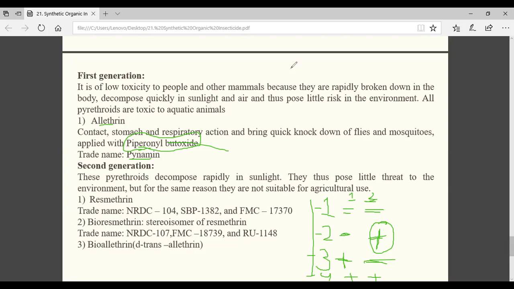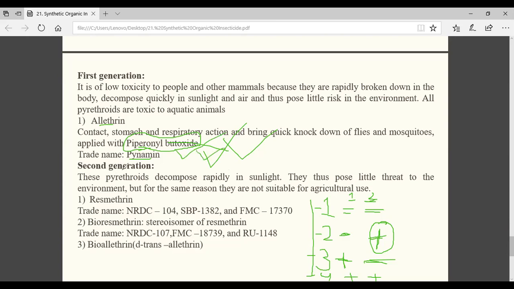Potentiation, sir. Okay. And you are telling piperonyl butoxide is a synergist. So is piperonyl butoxide a toxic compound? Non-toxic, sir. Yes, that means non-toxic plus toxic is synergist. Toxic plus toxic is potentiation. Yes or no? Understood the concept? Understood, sir. So now this is your word, your synergist.